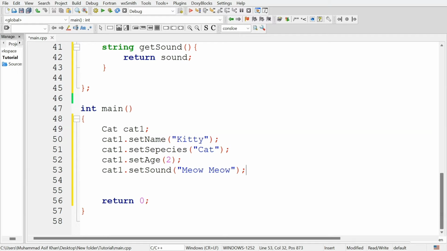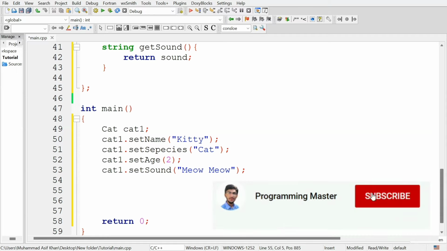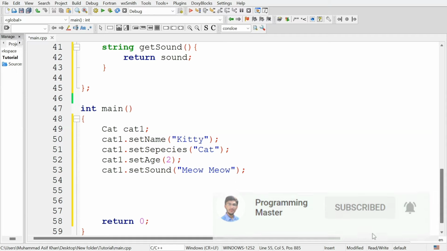Similarly, you can use the setter and getter methods of the parent class with the objects of a derived class. In this way, using the setter methods, we have set the name, species, age, and sound of the cat object.